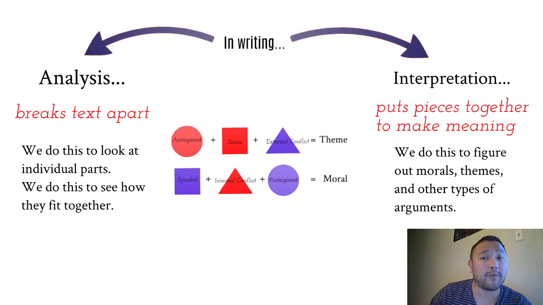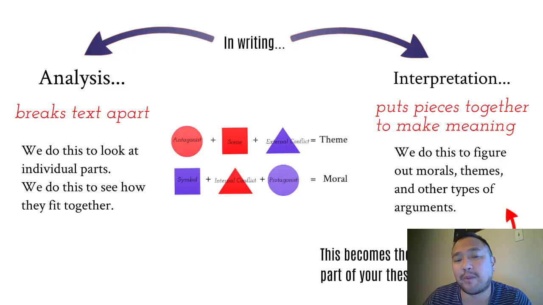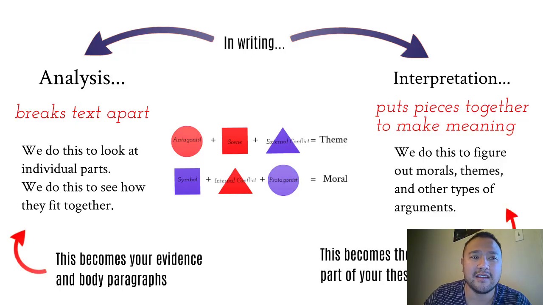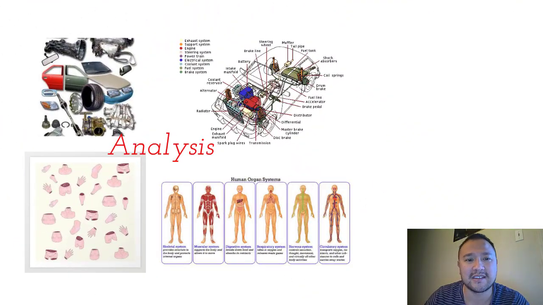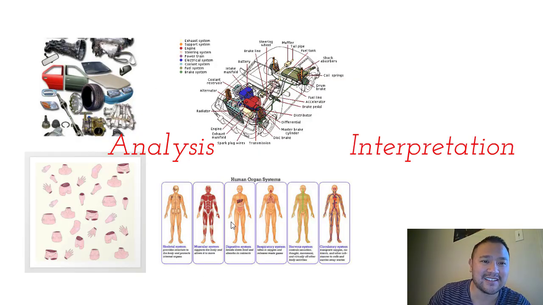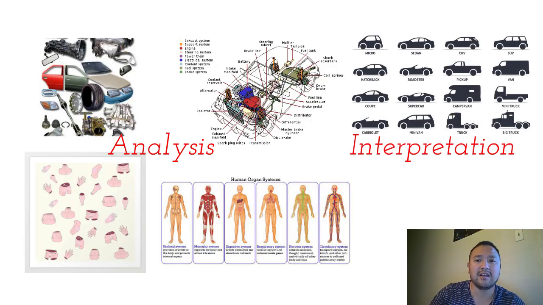So in writing, the interpretation becomes the main part of your thesis, and the analysis becomes the evidence and the body paragraphs, you explaining how things fit together. That's the analysis, that's the body paragraphs. So what does this actually mean? To summarize, that's the analysis, these pictures I showed you earlier. But the interpretation is you telling me, hey, what kind of car is it? Is it a truck? Is it a race car? Is it an SUV?